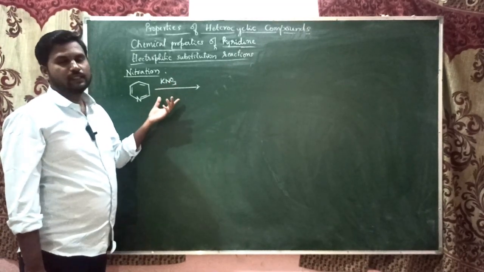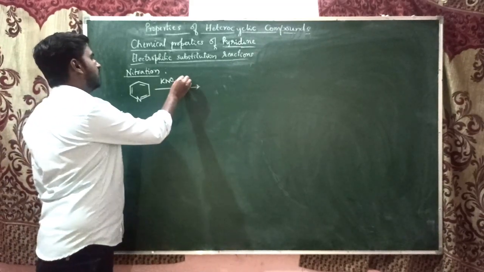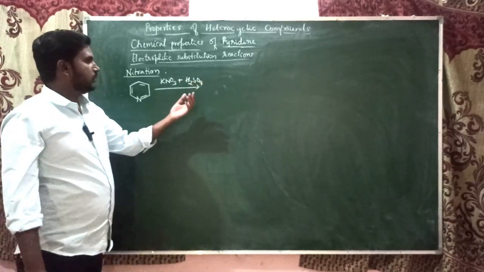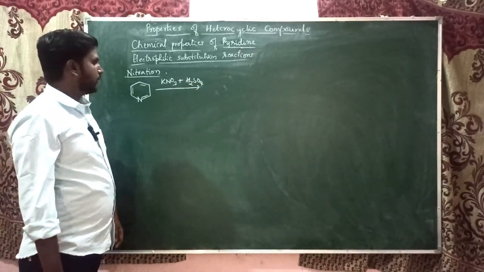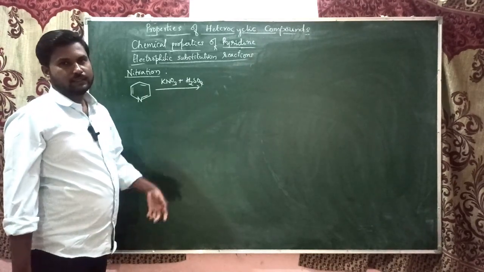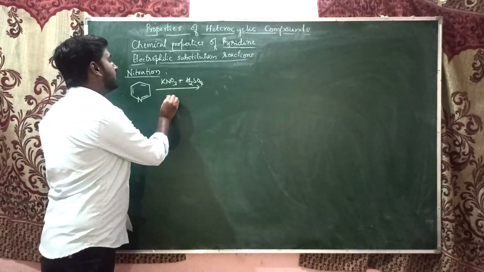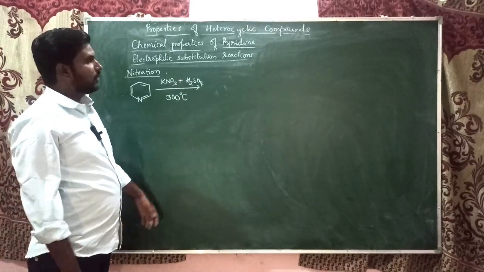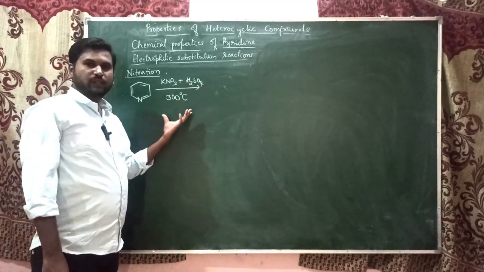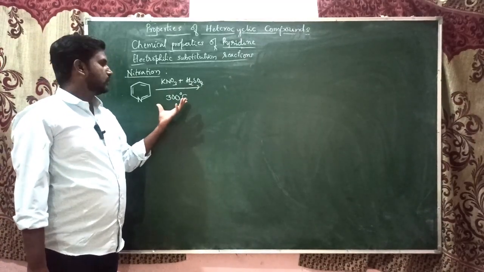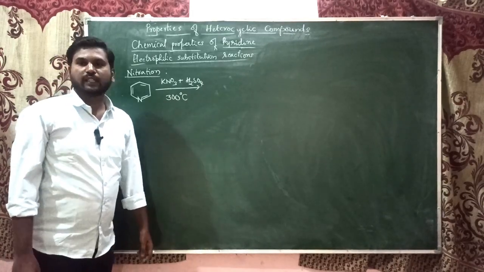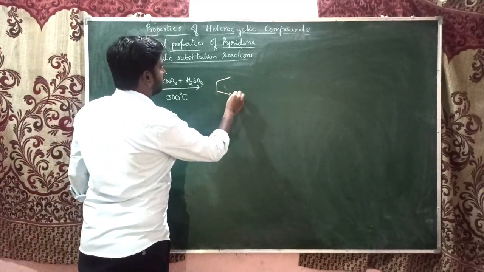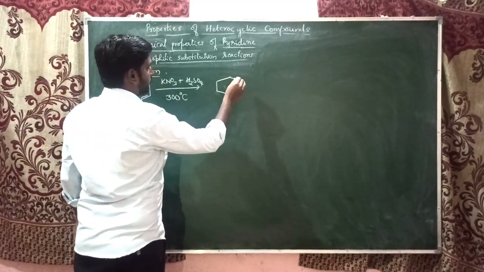So that's why we use a concentrated salt like potassium nitrate, and it is treated with sulfuric acid, which also catalyzes the reaction. The mixture of potassium nitrate and sulfuric acid is used, and this is heated to 300 degrees centigrade. As we already know, pyridine does not readily undergo electrophilic substitution reactions, so we need to heat this reaction to 300 degrees centigrade. Then only does the electrophilic substitution take place at the third position.